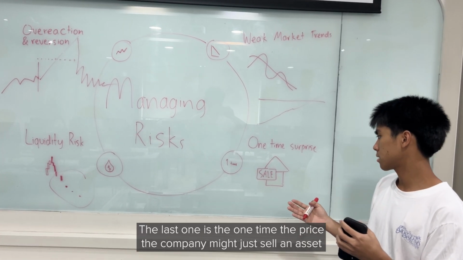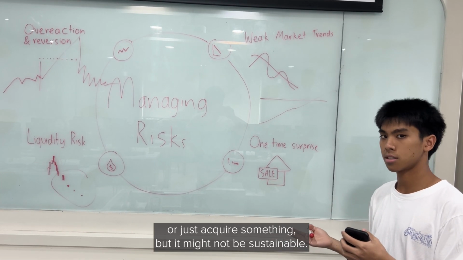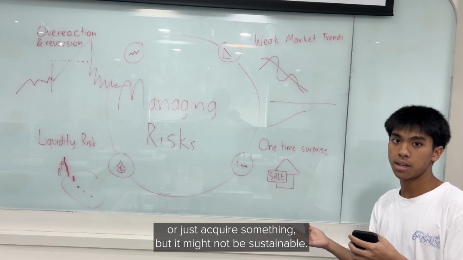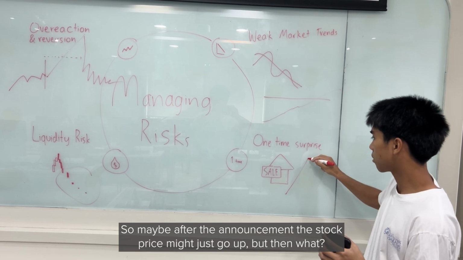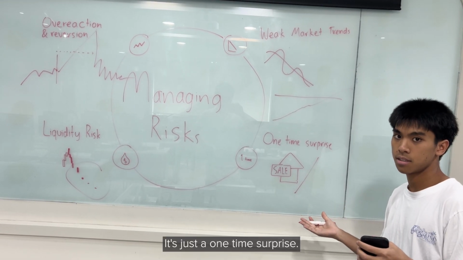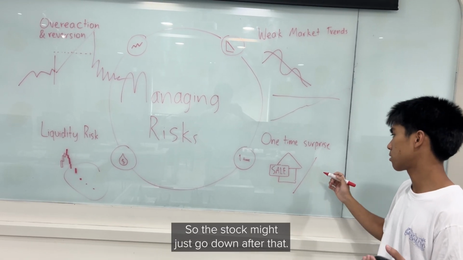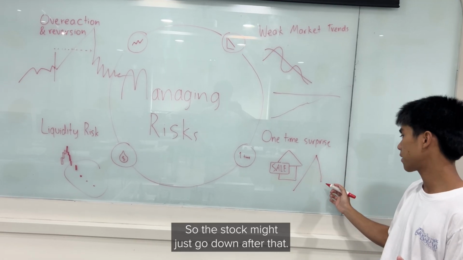The company might just sell an asset or acquire something, but it might not be sustainable. So maybe after the announcement, the stock price might just go up, but then what after that? It's just a one-time surprise. So the stock might just go down after that.